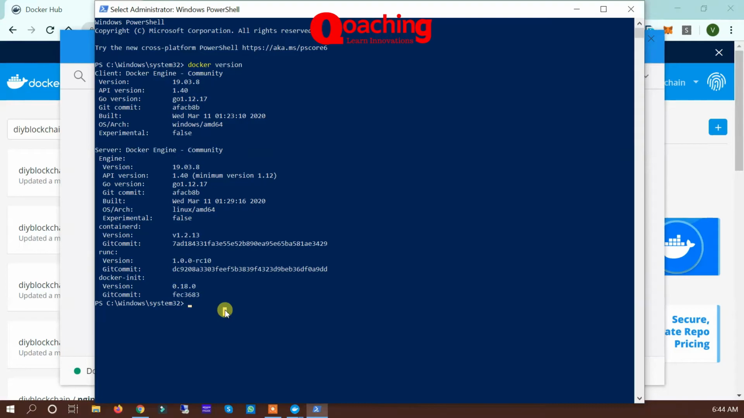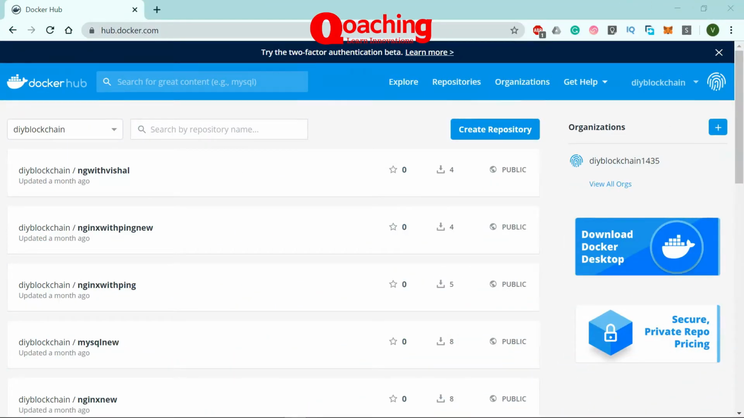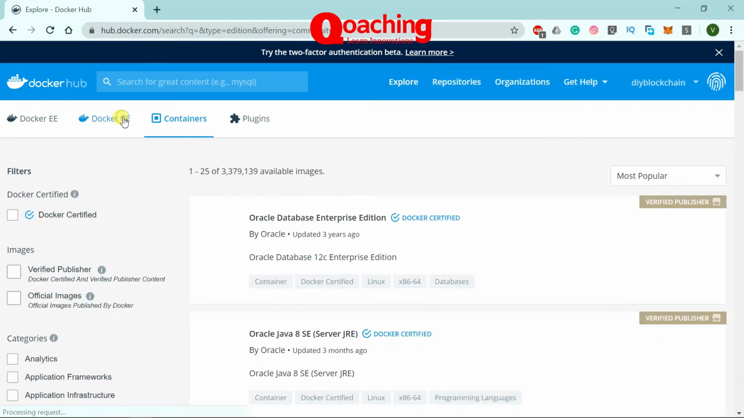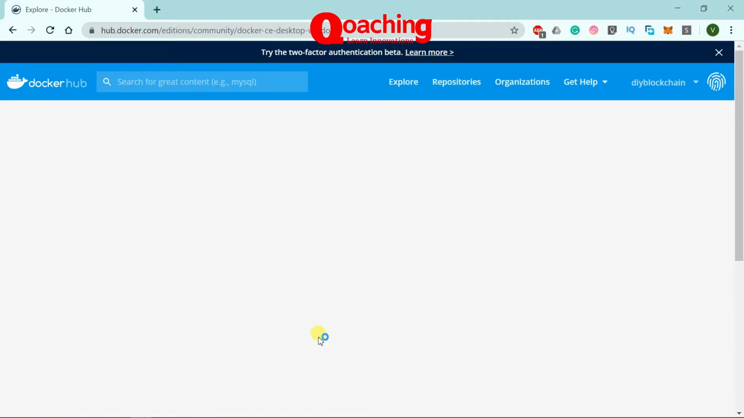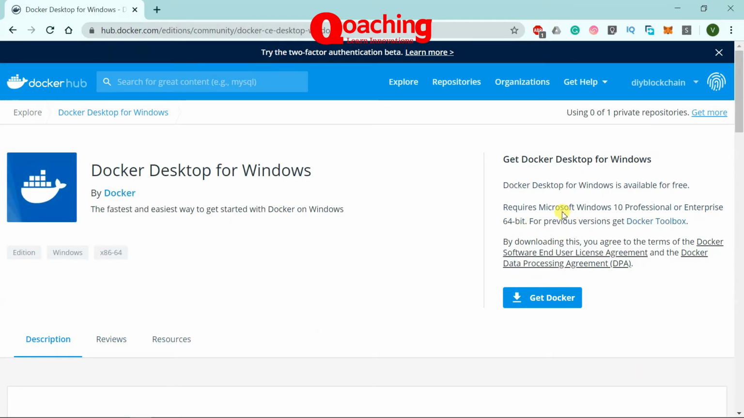Now, for those who do not have Windows Professional or Enterprise, there's another option, which is Docker Toolbox, and we'll now see how to install that. So we need to understand how to install Docker on machines which do not have Windows Professional or Enterprise. To do that, we will go back to this Explore option, go to Docker Community Edition, and scroll to Docker Desktop for Windows. Here you will see that it says, for previous versions, get Docker Toolbox.